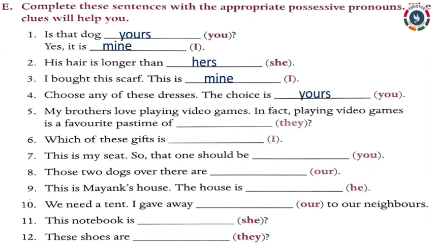Fifth sentence. My brothers love playing video games. In fact, playing video games is a favorite pastime of dash. What is the clue? They, which is third person plural form. So, the possessive pronoun for third person plural is theirs. Sixth sentence. Which of these gifts is dash? The clue is I, first person singular. So, the possessive pronoun for first person singular is mine.